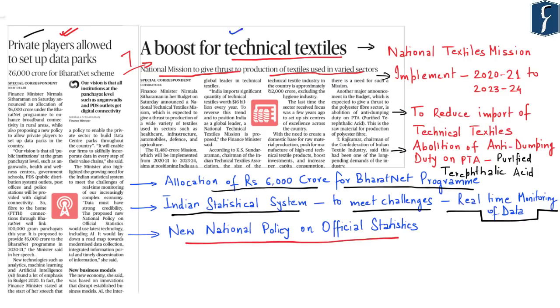Further, on this news on boost for technical textiles, the government aims to propose a national textile mission which the government wants to implement for the year 2020-21 to 2023-24. And one of the most important aspect of this mission is to reduce import of this technical textiles. Another important fact highlighted in this news is that the government has agreed for abolition of anti-dumping duty on PTA, that is purified terephthalic acid. And this abolition of anti-dumping duty on PTA will give a thrust to the polyester and fiber sector in the country. So let's go through the important aspect of both these news.